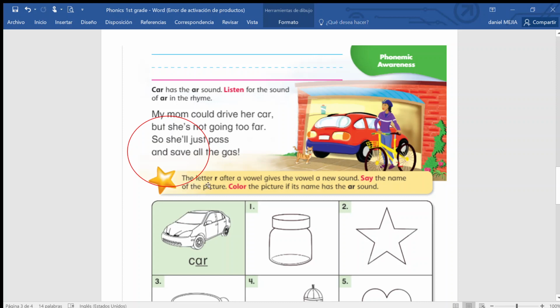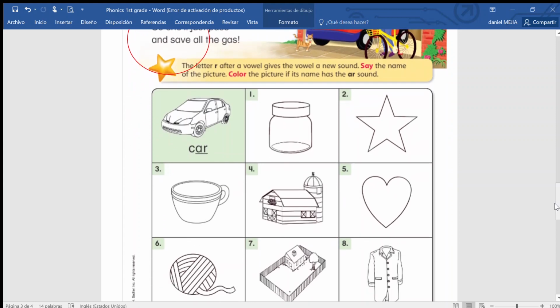The letter R after a vowel gives the vowel a new sound. Say the name of the picture. Color the picture if its name has the AR sound. Okay, so you're going to color the pictures. I am going to circle it because I cannot color, but you are going to color the pictures I've circled. Ustedes van a colorear las que yo circule.